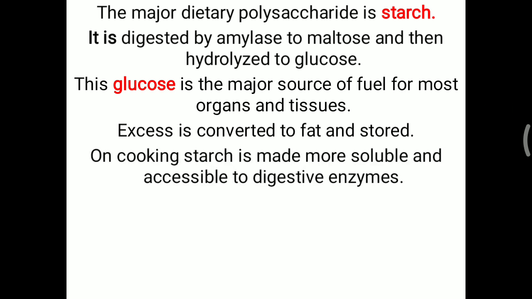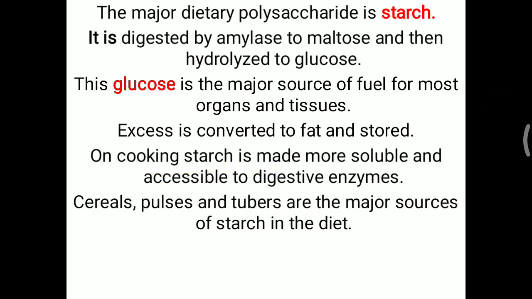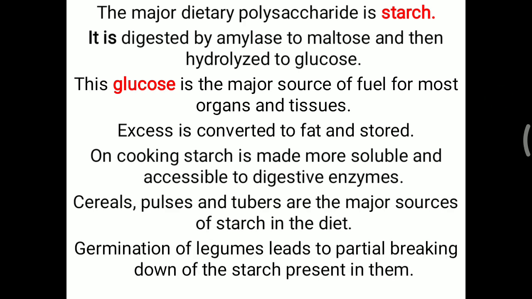On cooking, starch is made more soluble and accessible to digestive enzymes. Simply put, the raw form of many vegetables and cereals is sometimes not easily digestible, but after cooking everything becomes more digestible. Cereals, pulses and tubers are the major sources of starch in the diet. Apart from that, germination of legumes leads to the partial breaking down of the starch, so it becomes more easily digestible inside our body.